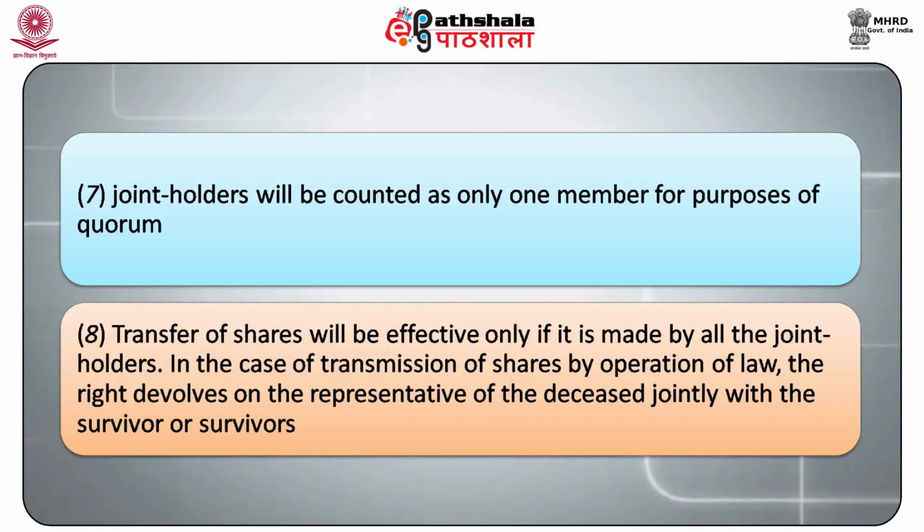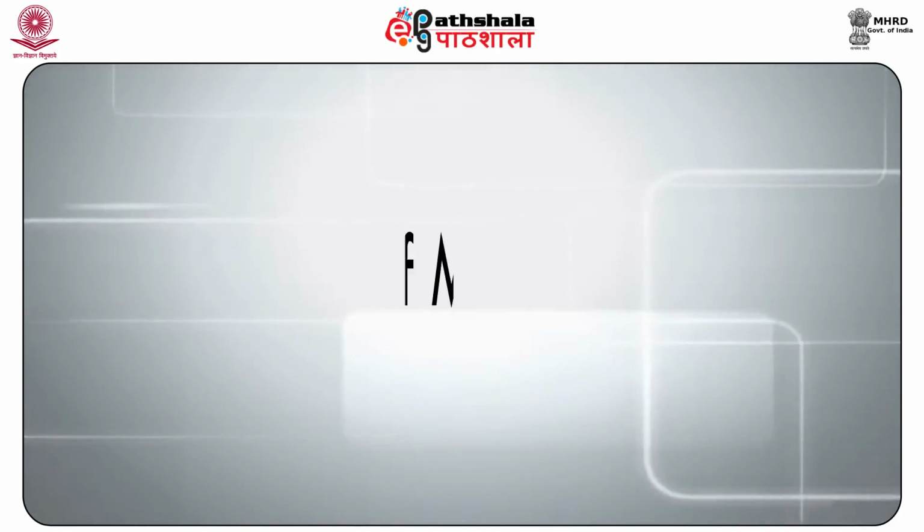Seventh, joint shareholders will be counted as only one member for purposes of quorum. Eighth, transfer of shares will be effective only if it is made by all the joint holders. In the case of transmission of shares by operation of law, the right revolves on the representative of the deceased jointly with the survivor or survivors.